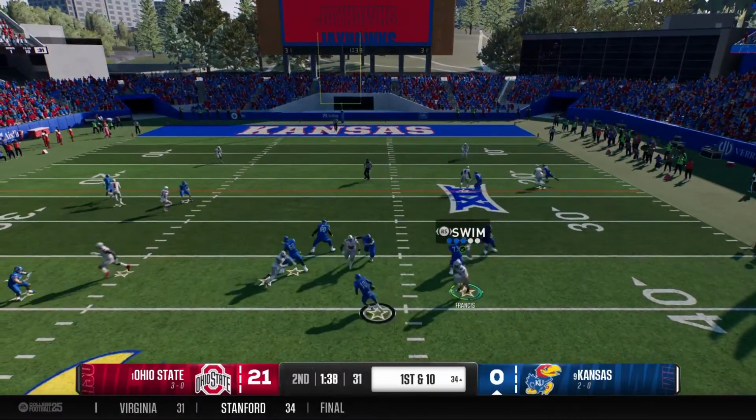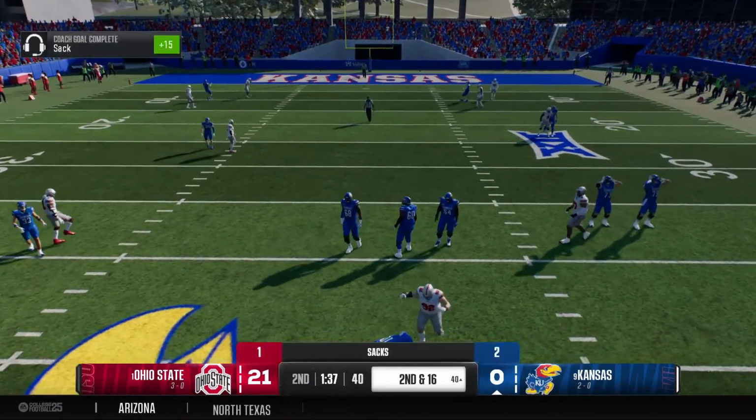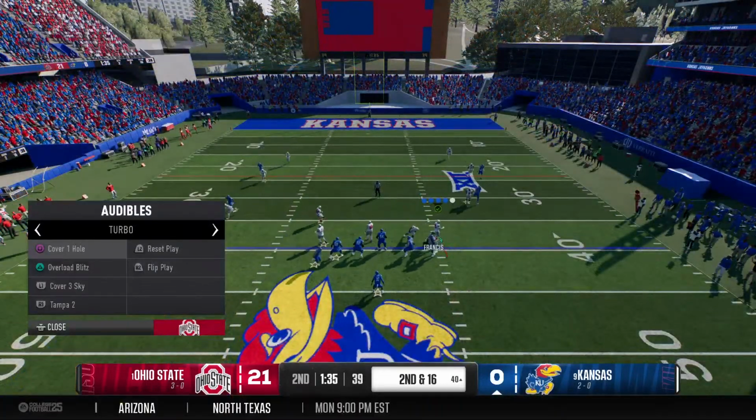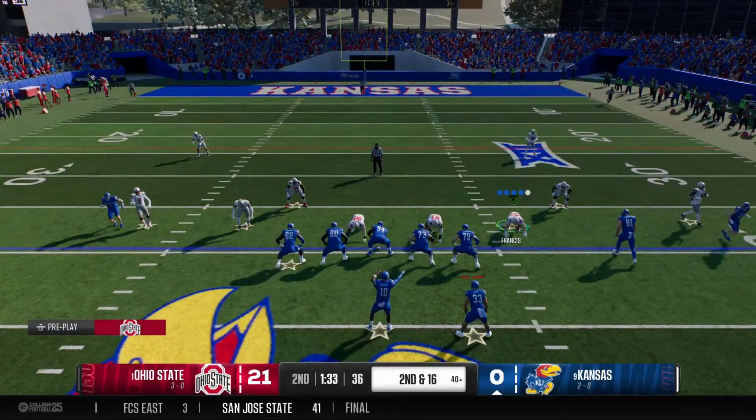First down, looking to throw the ball. And that pass rush has trapped him. It's a sack. The Jayhawks will hustle to the line here to run the hurry up.